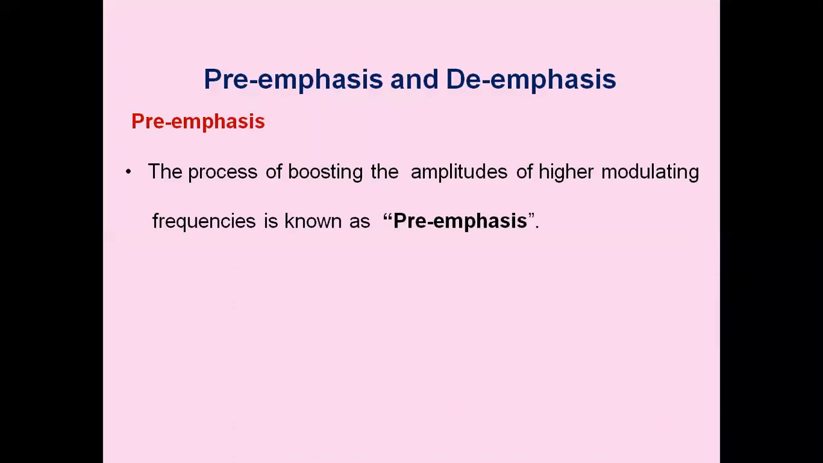So the process of boosting the amplitudes of higher modulating frequencies is known as pre-emphasis. It is the process of boosting the higher message signal frequencies present in the message. In the message signal, we have frequencies from 20 Hz to 20 kilohertz. Higher message signal frequencies are more corrupted by noise. That is the reason we boost them. We can amplify, or rather boost, by adding voltage levels to the higher frequencies. Thereby we can provide pre-emphasis.